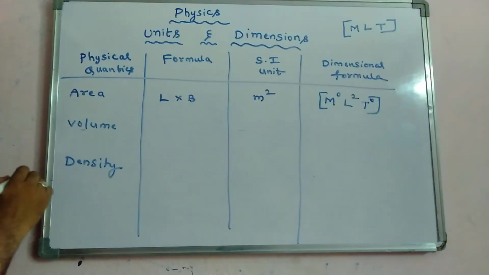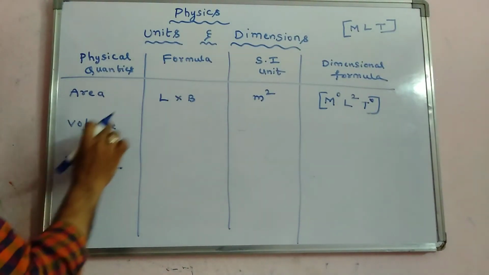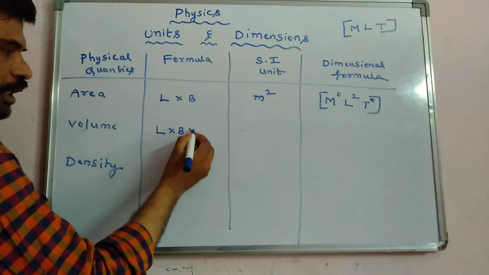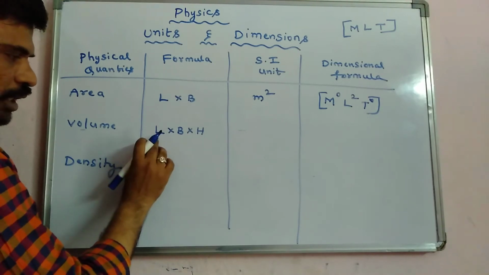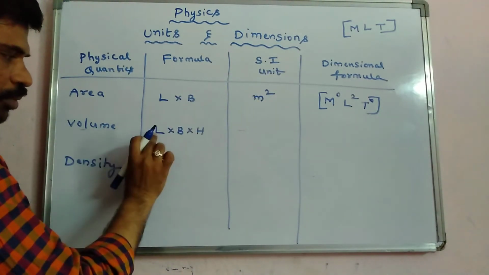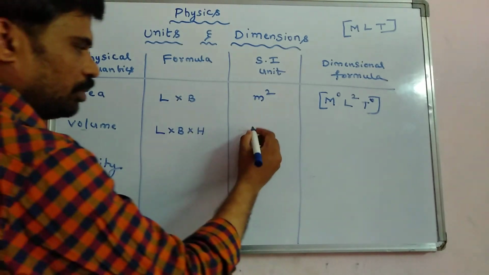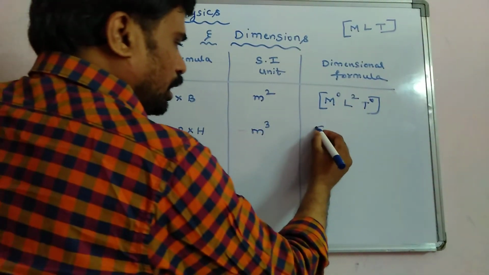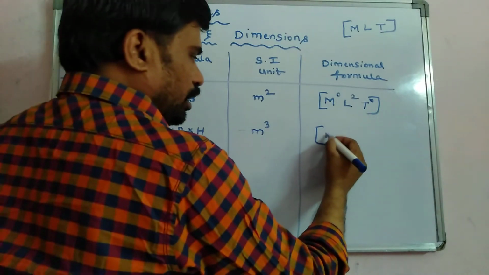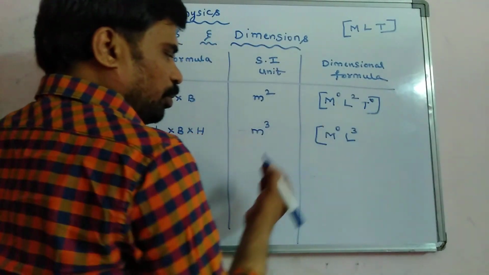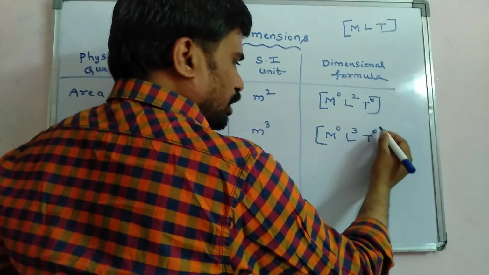Now the formula for volume: length into breadth into height. The SI unit is meter into meter into meter, meter cube. The dimensional formula: no mass, length 3 units so power 3, and time 0.